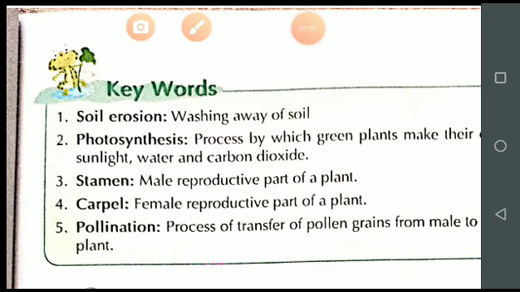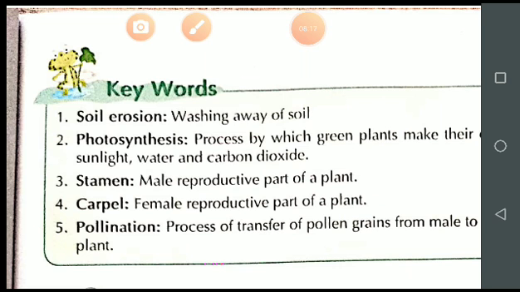Now next is the stamen. What is a stamen? The male reproductive part of a plant. Students, when I explained the parts of a flower, at that time I explained that the stamen is the male reproductive part of a plant. Is it clear? It has two parts, filament and anther. The filament has a thread-like structure, and on the top of the filament you will see the anther.